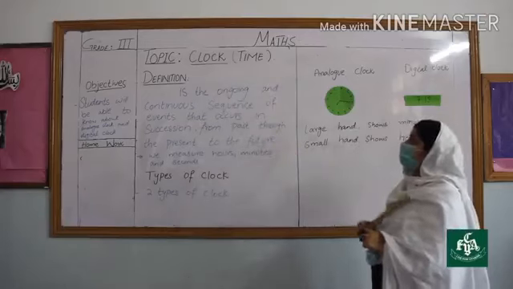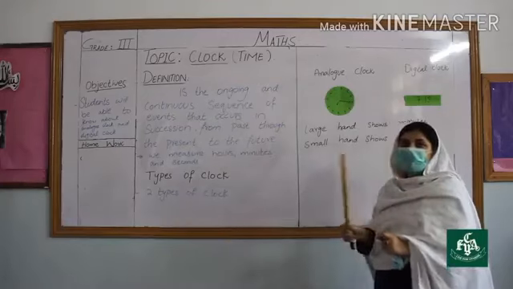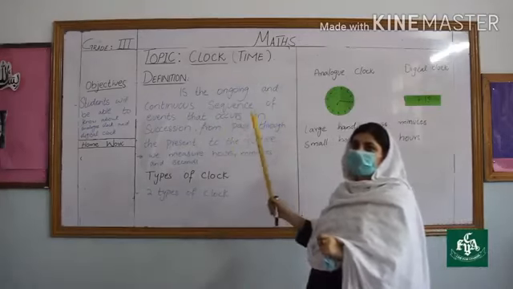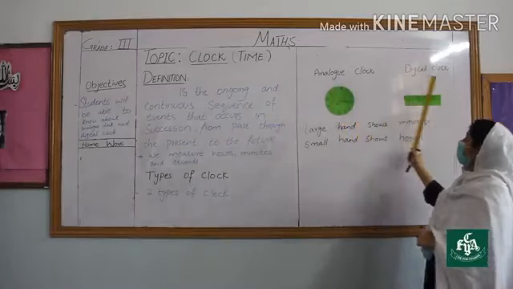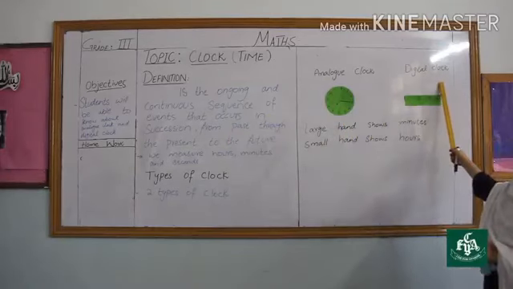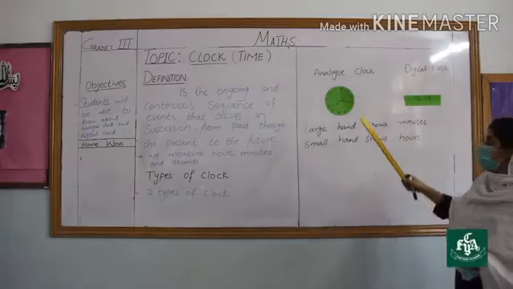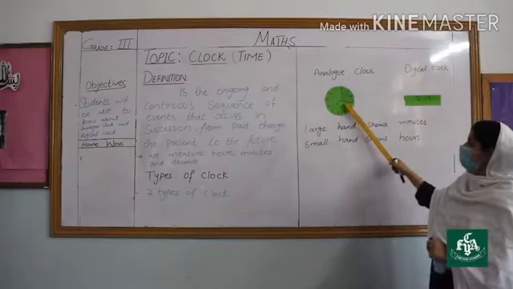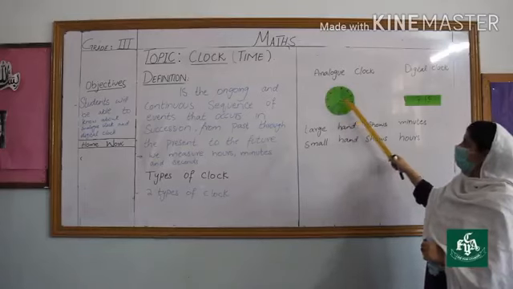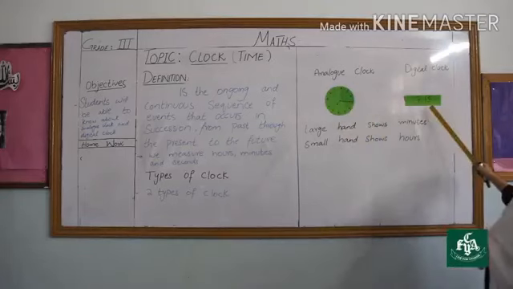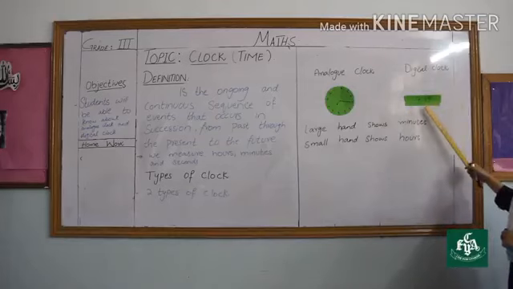Now here we have the types of clock. We have two types of clock. The first one is the analog clock and the second one is the digital clock. In the analog clock we have hands, a small hand and a large hand, or the short hand and the long hand, while in the digital clock we have no hands.